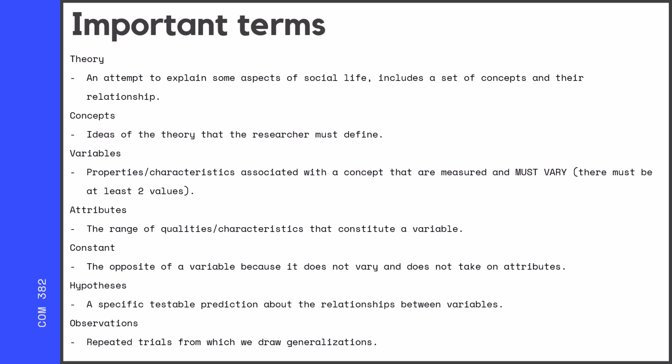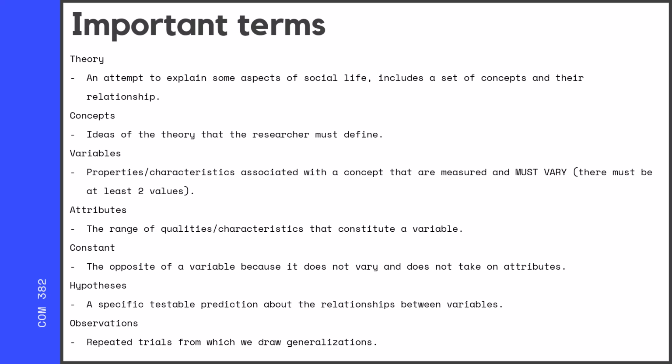These are important terms that are related to measurement, but they will end up coming up again and again in this class. First, theory. This is just some attempt to explain an aspect of social life and usually includes a set of concepts and their relationships that are proposed. Concepts are the ideas of the theory that the researcher must define, and we're going to talk about that pretty extensively this module.